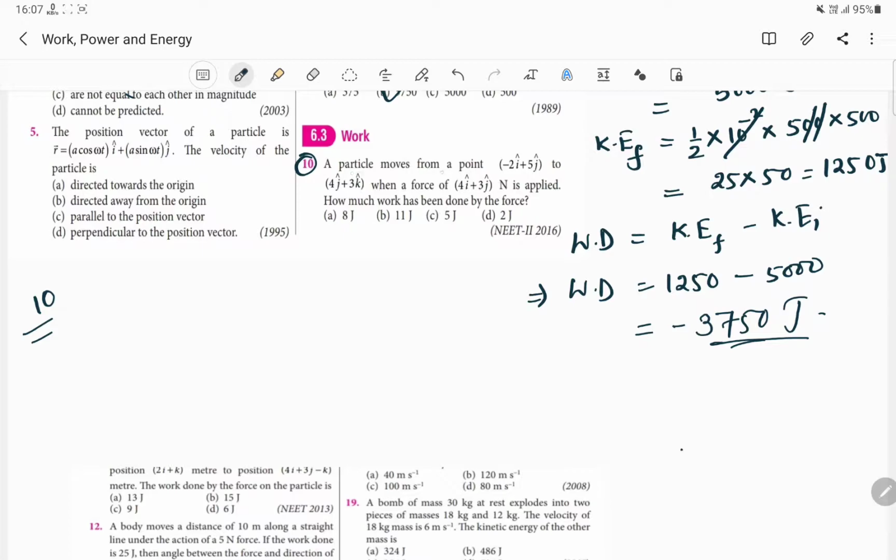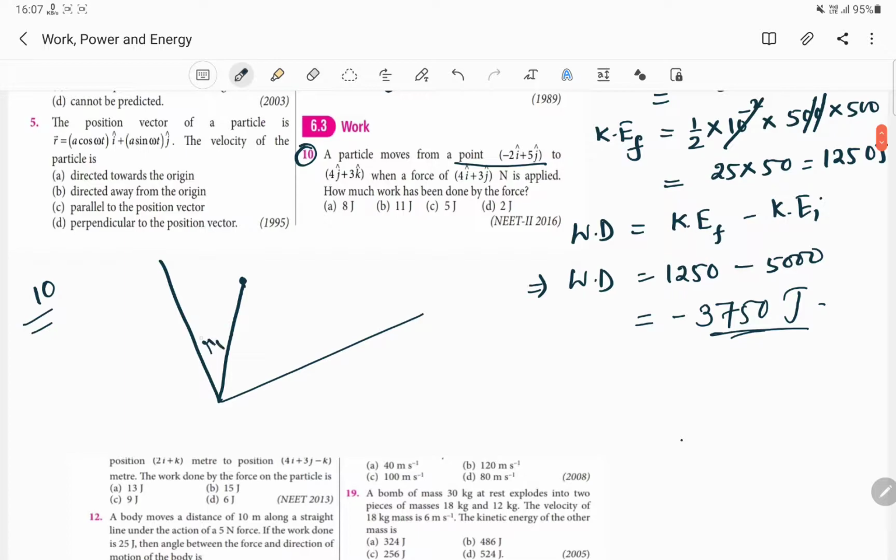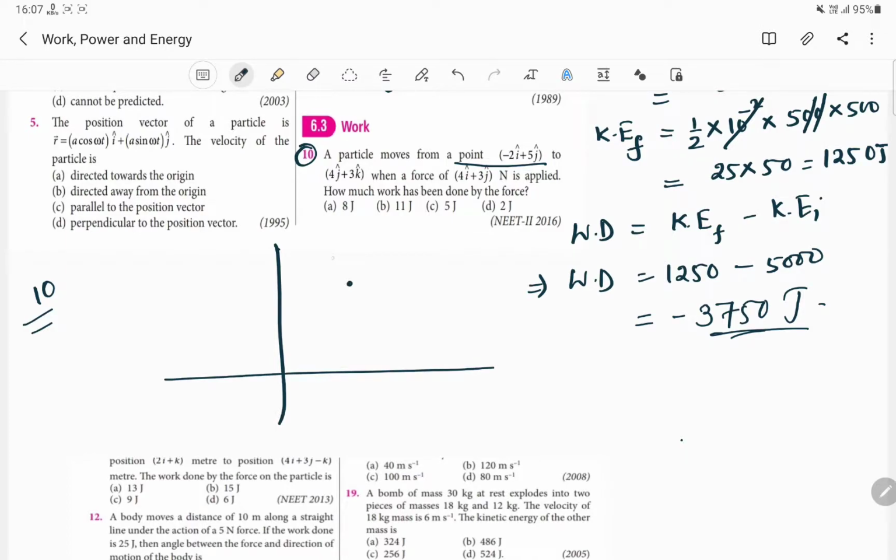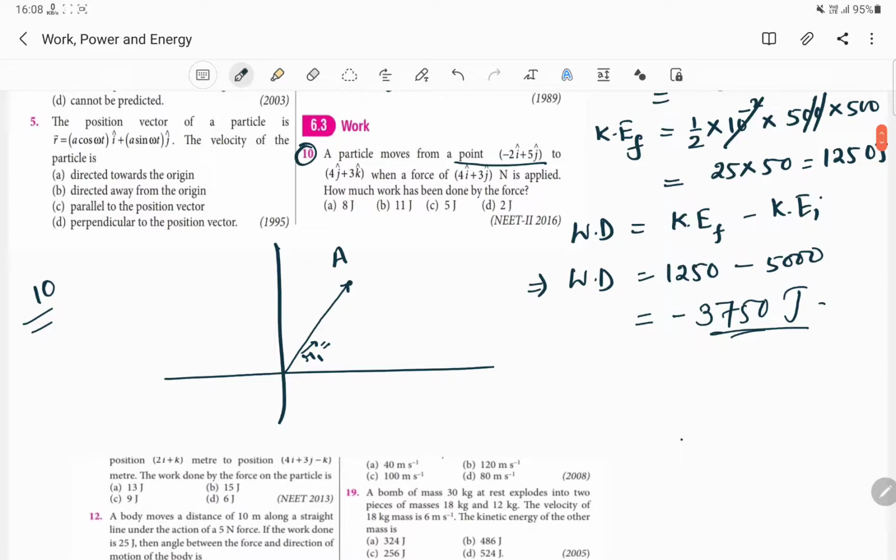Here a particle moves from a point, let us consider a point to be here, and this will be the position vector. This r1 vector is given as... here in coordinate system we will be having like this. This is the initial point A, and it has a position vector r1. R1 vector is equal to how much? It is random. It may be in the upside or it may be in the downside, we do not know it.